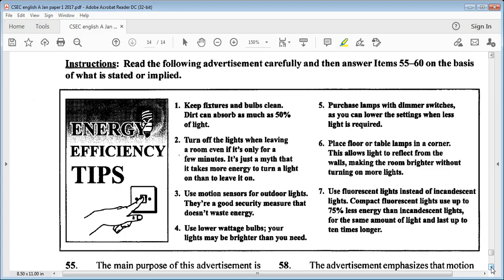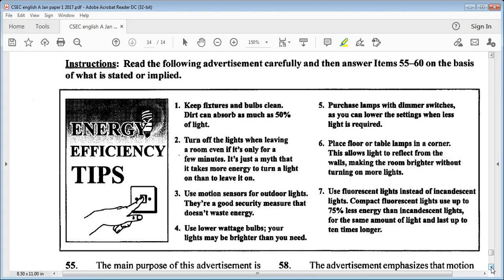Tip 3, use motion sensors for outdoor lights. They're a good security measure that doesn't waste energy. 4, use lower wattage bulbs. Your lights may be brighter than you need. 5, purchase lamps with dimmer switches, as you can lower the settings when less light is required. 6, place floor or table lamps in a corner.